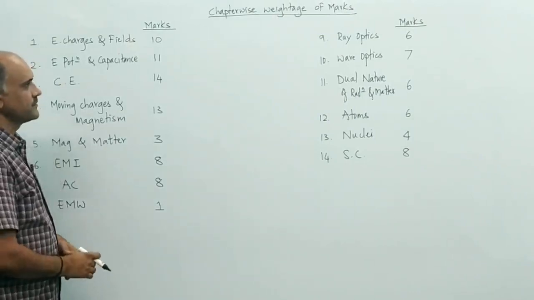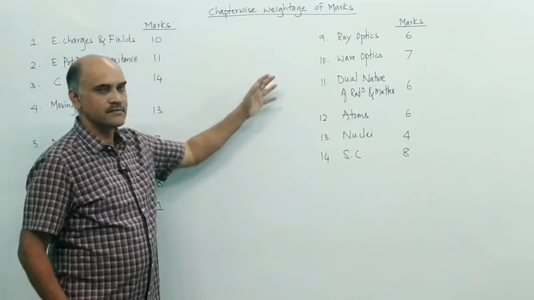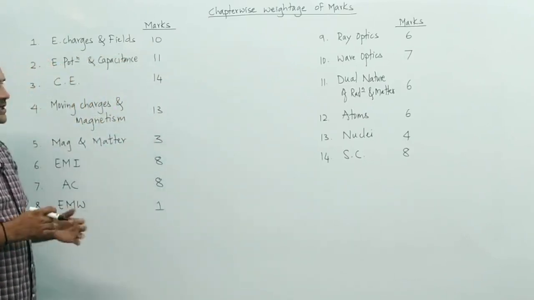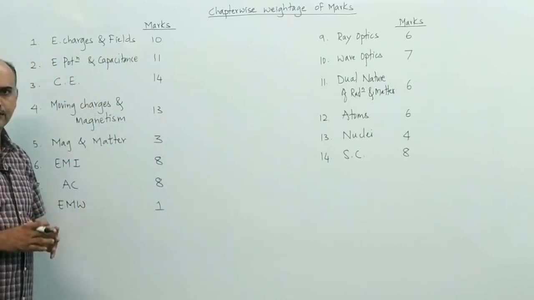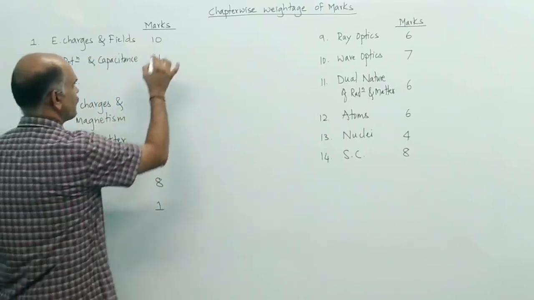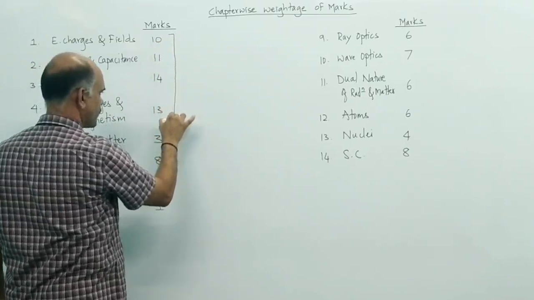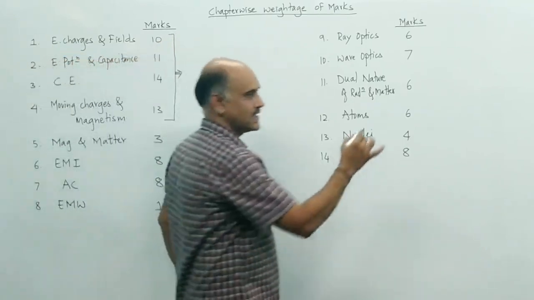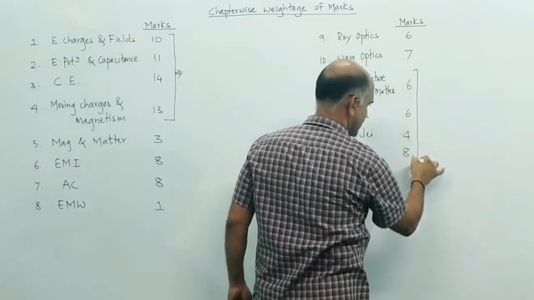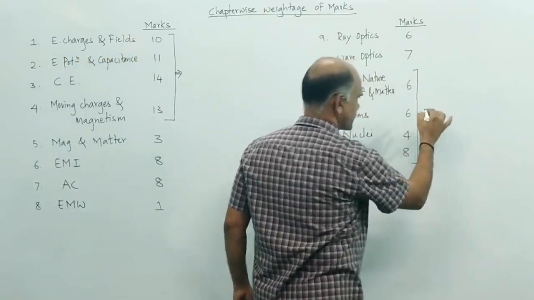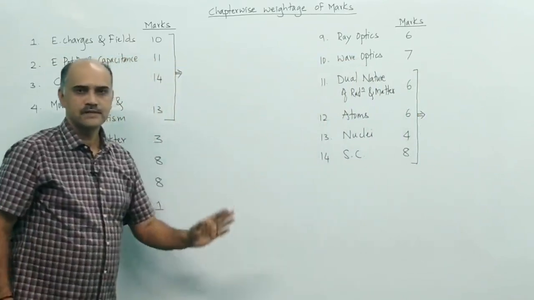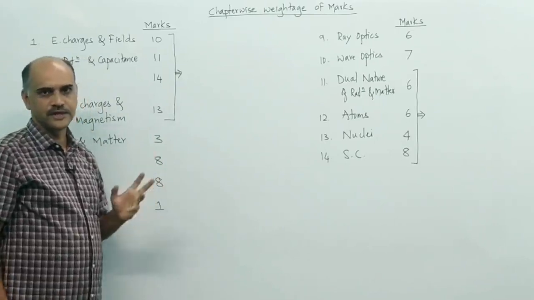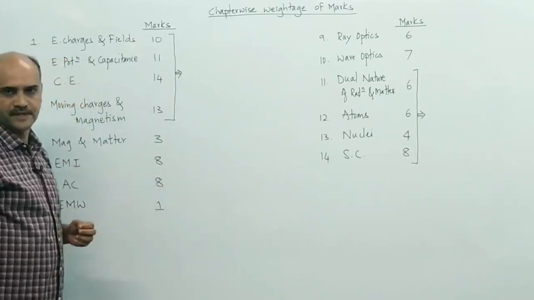Now see here students. Chapter wise I have written the marks allotted, the weightage of each chapter. While you are studying, if you perfect these first 4 topics and similarly the last 4 topics, you will be able to score almost 60 plus.